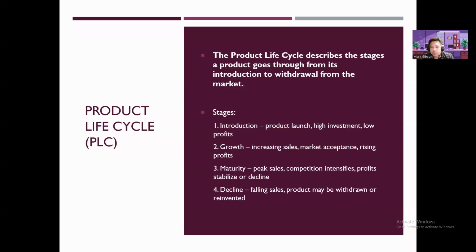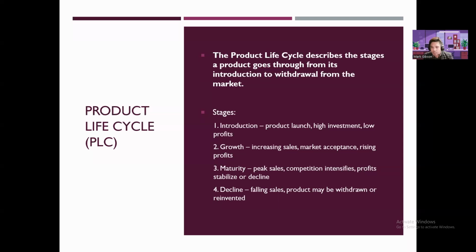Services are intangible offerings. Now, the product life cycle describes the stages a product goes through from its introduction to withdrawal from the market. Let's look at the different stages. Introduction is the stage where we launch a product and invest in it. There are also low profits, because we're still just introducing the product. Number two, growth: we see an increase in sales, market acceptance, and rising profits.